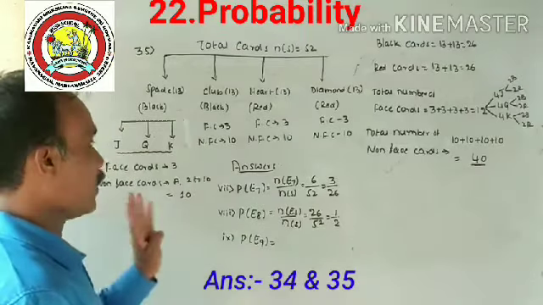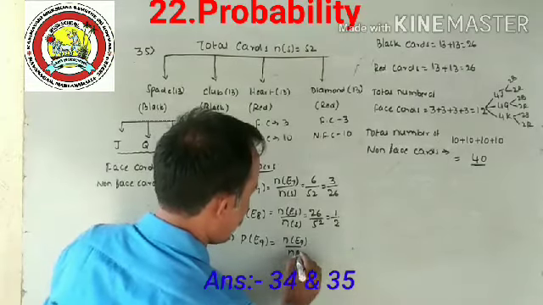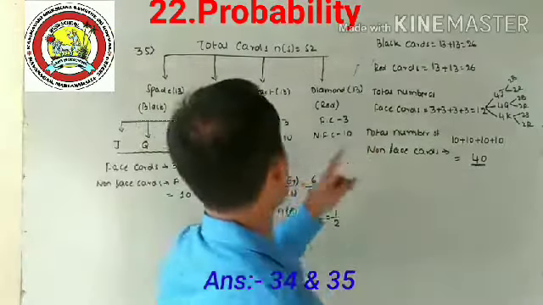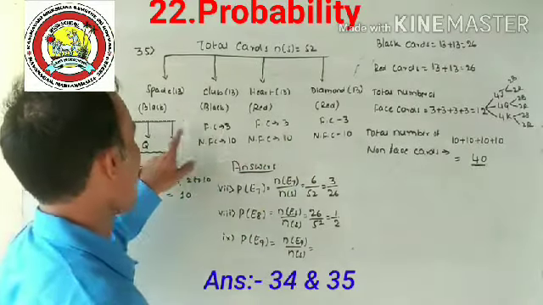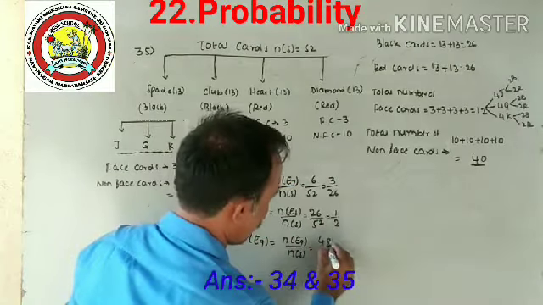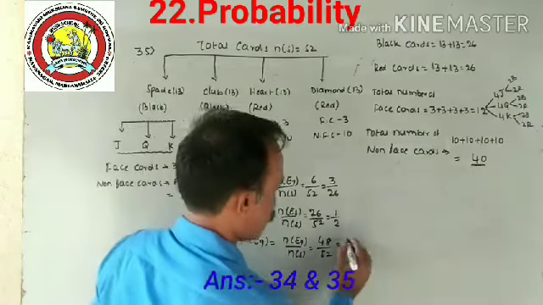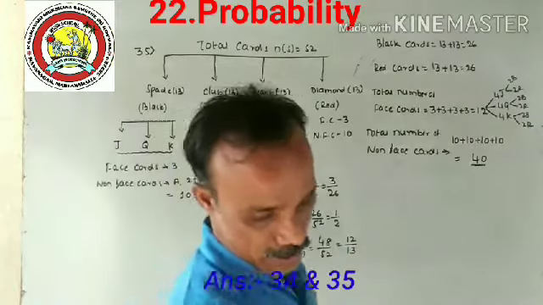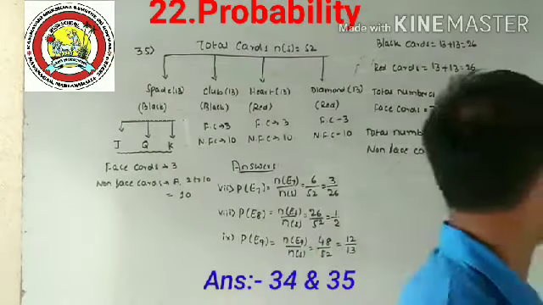N of E9 divided by N of S: you just subtract 4 from 52, because there are 4 aces, 1, 2, 3, 4. So 52 minus 4 is 48, divided by 52, which simplifies to 12 divided by 13. Question number 9, the answer is 12 divided by 13.